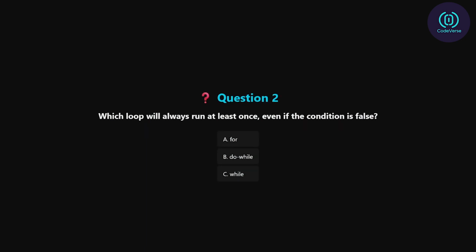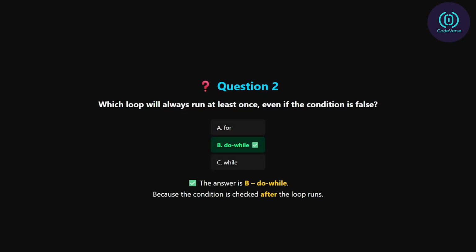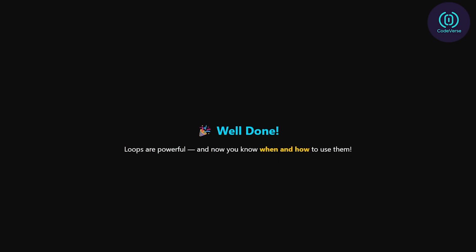Question 2. Which loop will always run at least once, even if the condition is false? A. For. B. Do while. C. While. The answer is B. Do while. Because the condition is checked after the loop runs. Loops are powerful, and now, you know when and how to use them.